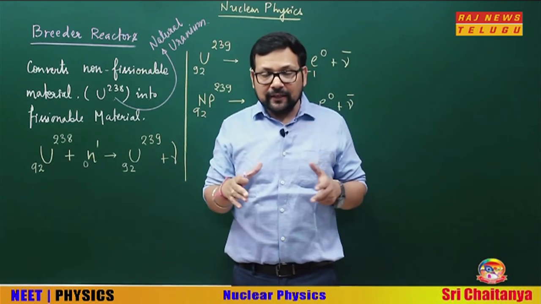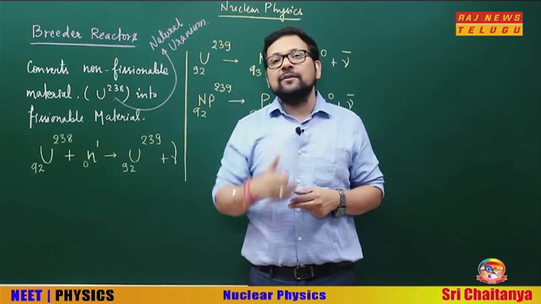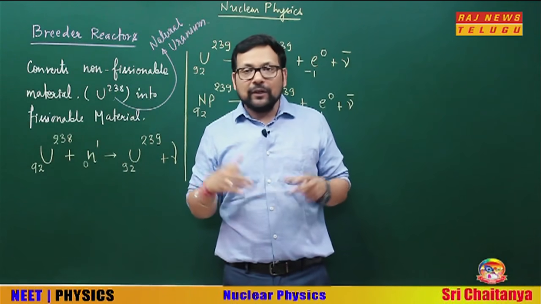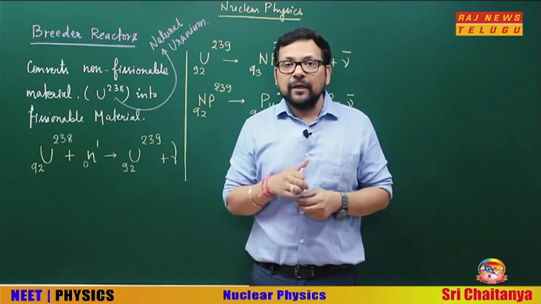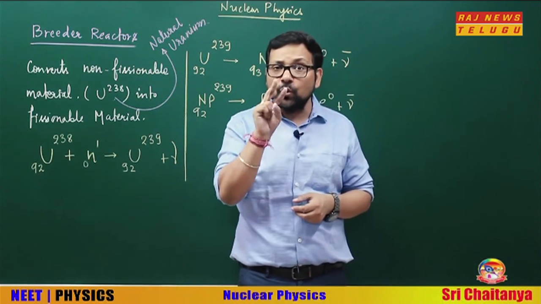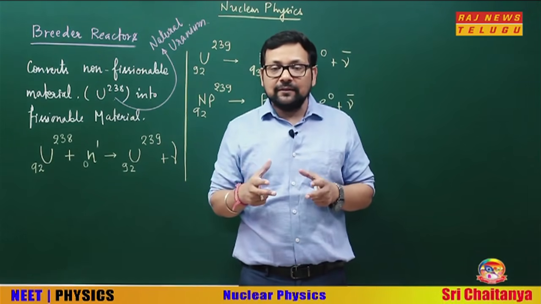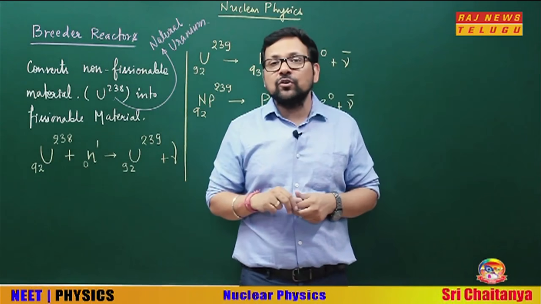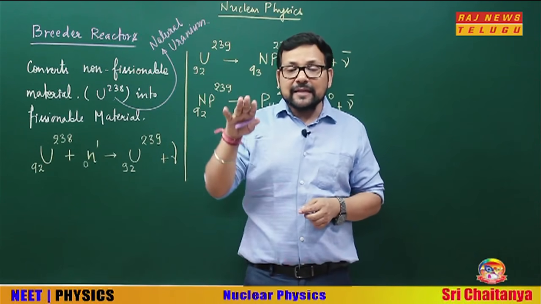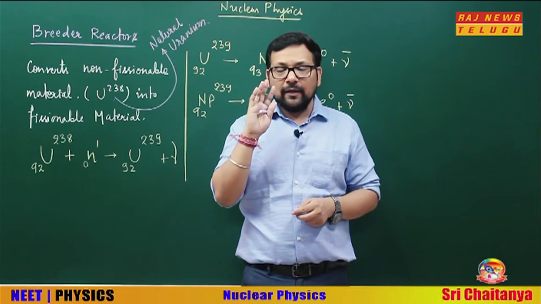A moderator is not needed if the enrichment of U-235 is high in the core where we are taking U-238. Okay, let me repeat the process for you. In the fission of U-235, on the average 2.5 neutrons are released. So in the breeder reactor, 1 neutron out of these 2.5 is sustaining the chain reaction with U-235 only. And what is left?